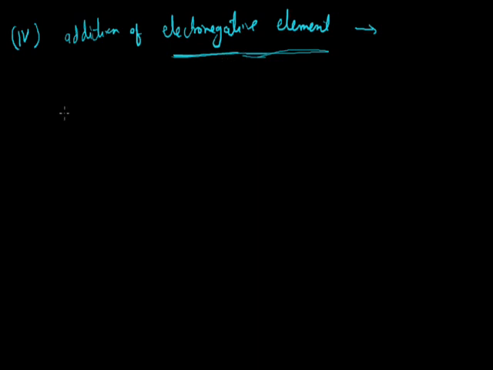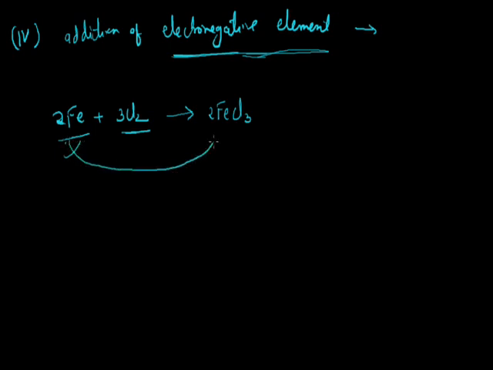For example, take the simple example of iron reacting with Cl2. Here Cl2 is the electronegative element and iron is the electropositive element, and after the reaction the product is ferric chloride. On the left hand side, iron does not contain any electronegative element, but on the right hand side, iron contains the electronegative element Cl. So we can say that in this process oxidation takes place of iron. These are the four old concepts for explaining oxidation.